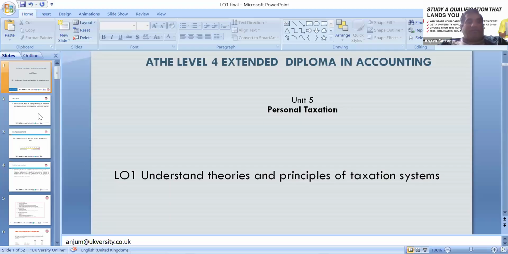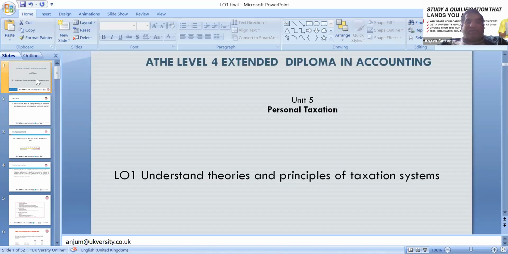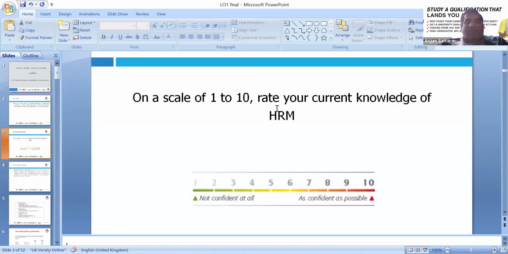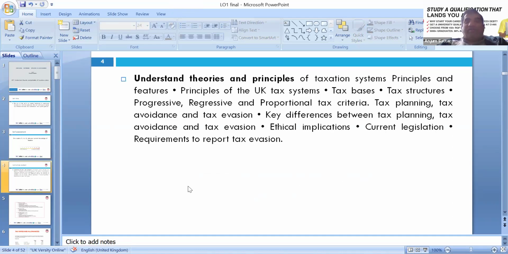We can discuss. Okay, so our LO1, which we said, is to understand the theories and principles of the taxation system. It's always good to reflect on taxation. So we can look at a scale of 1 to 10 of what we know about personal tax and the rates in the Finance Act, and as indicative content, which we just mentioned from the unit specification, we go through the key contents, and overall our discussion will cover all the key areas.